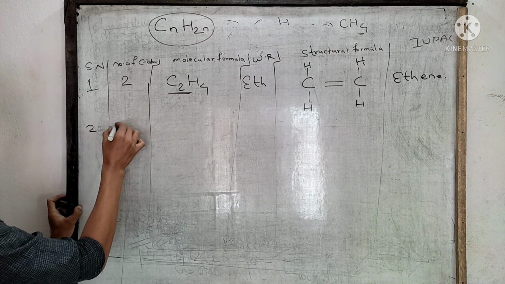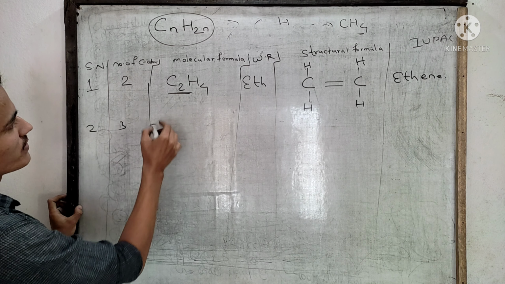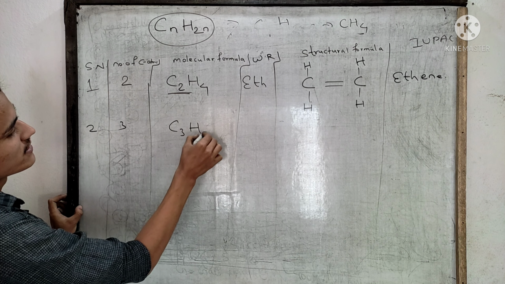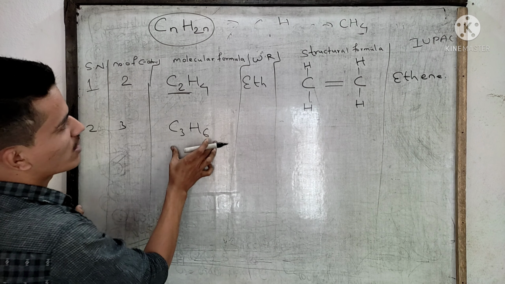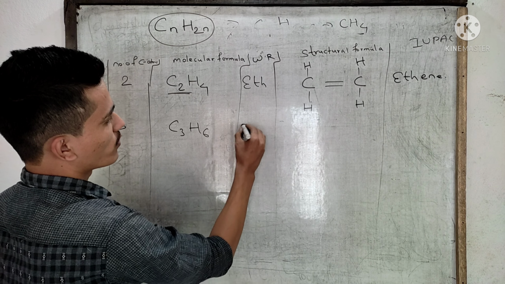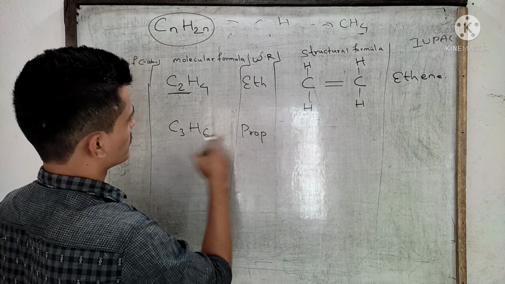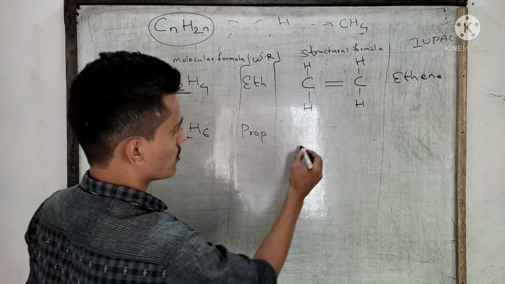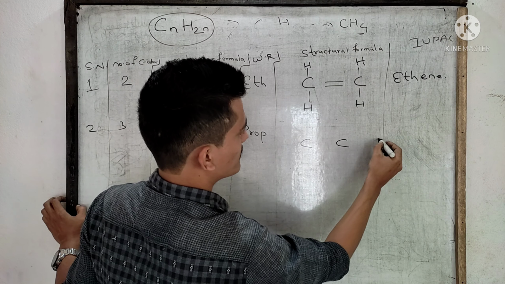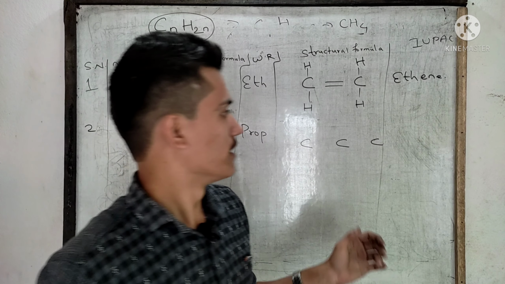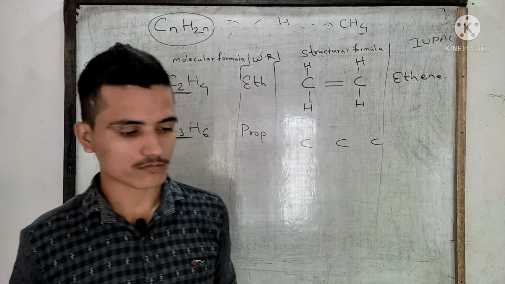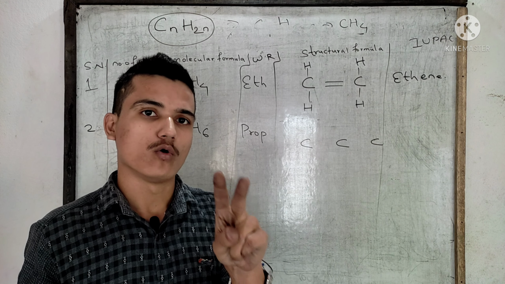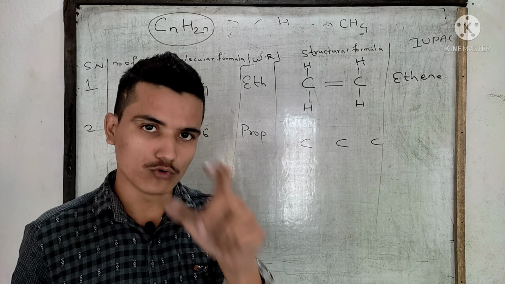If there are 3 carbon atoms, what will be the molecular formula? C3H6. What will be the word root? Prop. Draw the structural formula. Take how many carbon atoms? 3. And at least there should be one double bond between two carbon atoms.